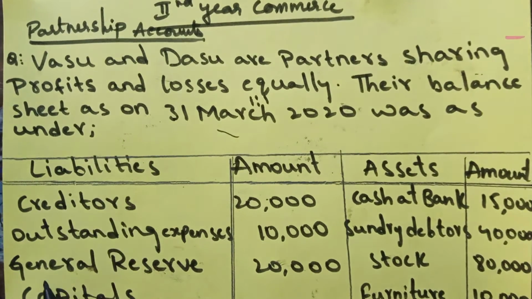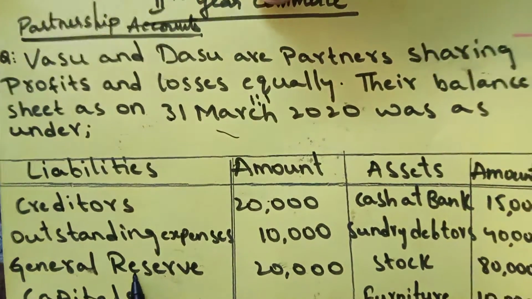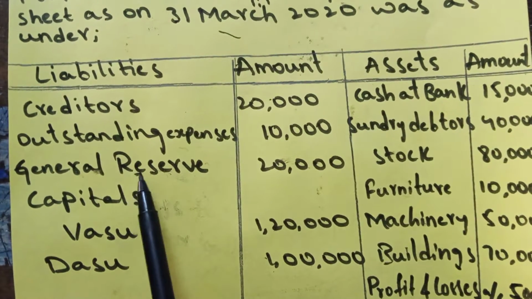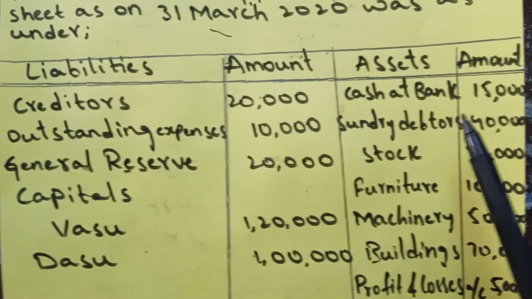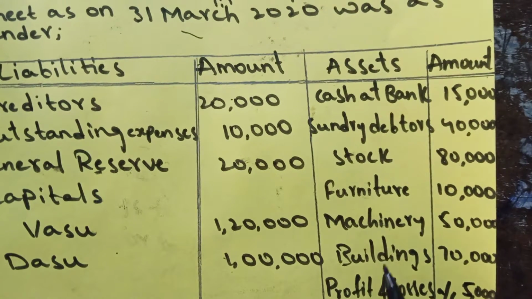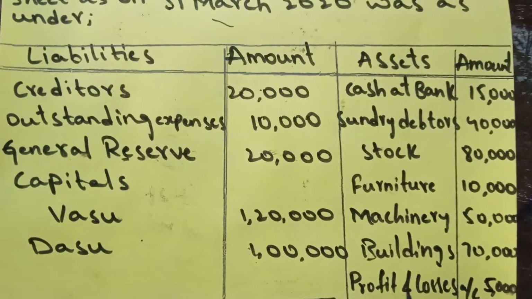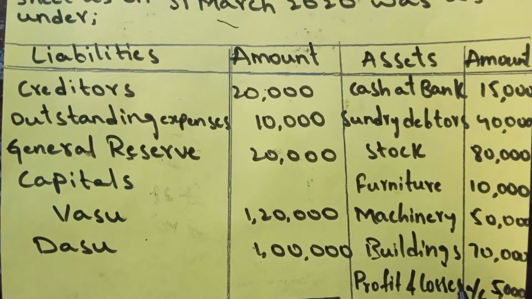In liabilities, what we are seeing here is general reserve. We know that general reserve is nothing but the profit earned before by the old partners that is distributed among old partners. And on the asset side we find something new here: profit and loss account. Asset means what is there with you in the form of cash. So it is a profit that should be distributed among old partners.